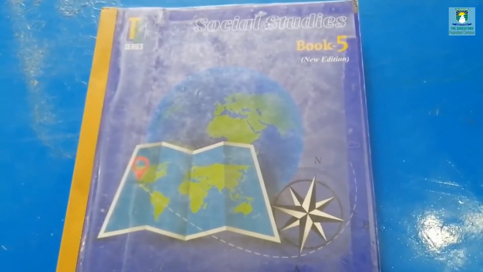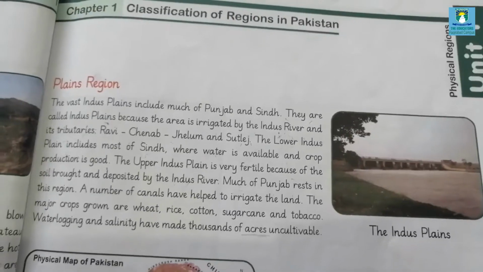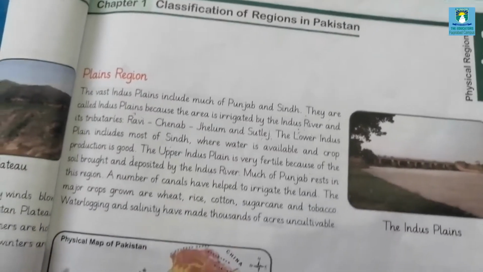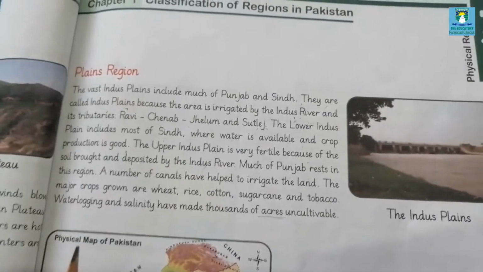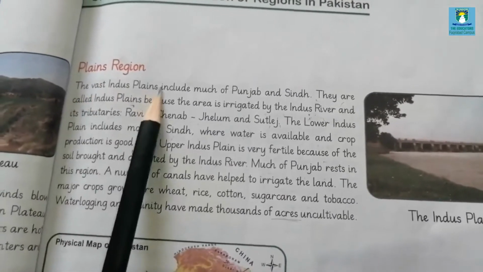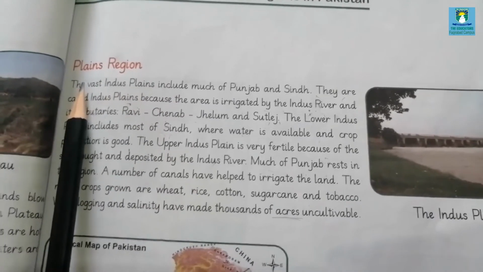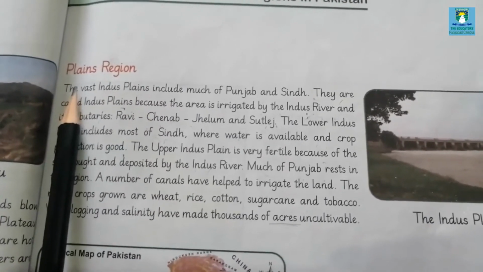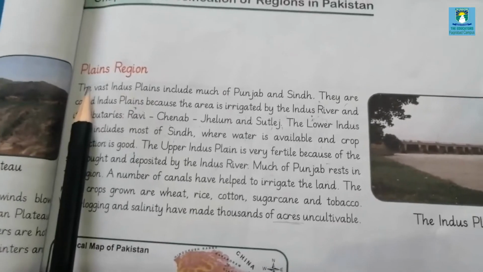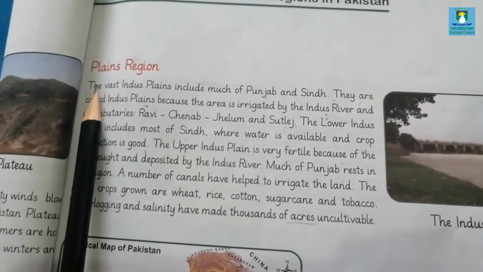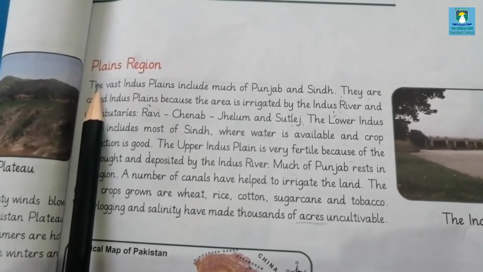Open your SST textbooks. Take out page number 5. Today we will start another region of Pakistan which is called the third region, and it is the plains region. Now what is meant by plains? Plain means a flat land mass which usually covers a broad area. Means a large area is covered by the land, so that type of land is called plains.